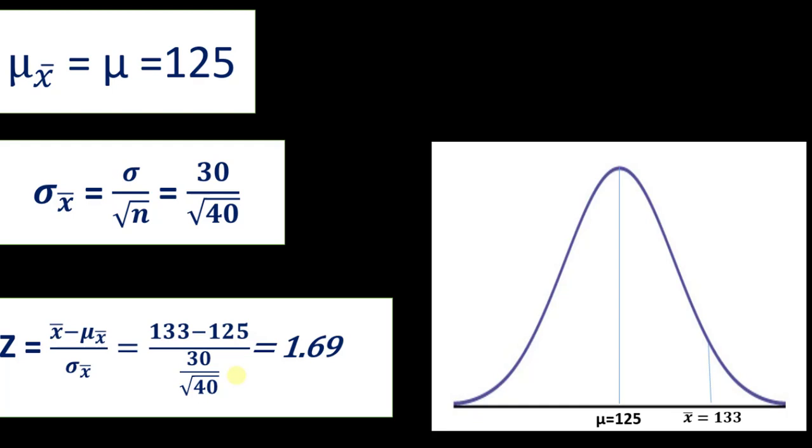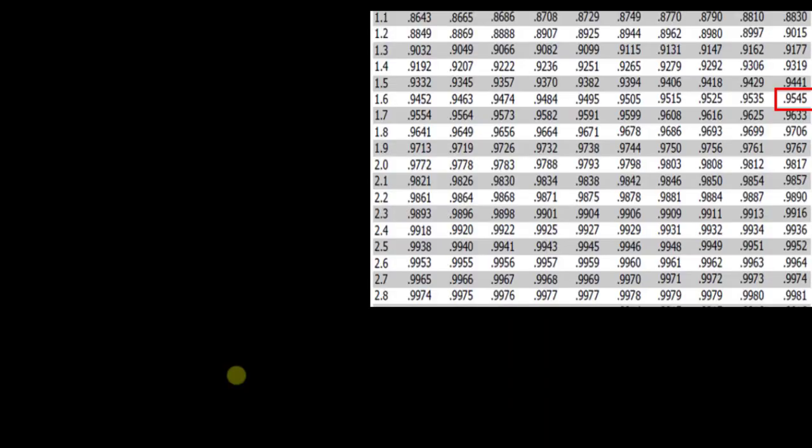Now we are calculating the z score. Our x bar, the sample mean, is 133. If we insert the corresponding values, we get a z score of 1.69. Now let us see the z distribution table.